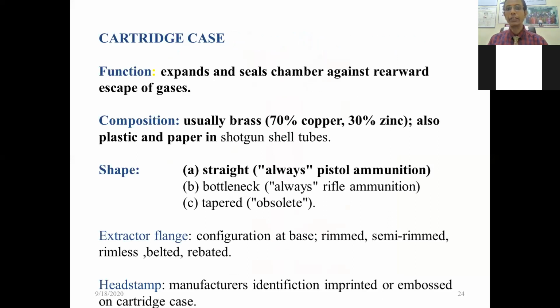The cartridge case expands and seals the chamber against the rearward escape of the gases. Usually its base is 70% copper and 30% zinc. Straight cases are always used in pistol ammunition, bottleneck in rifle ammunition, and tapered.